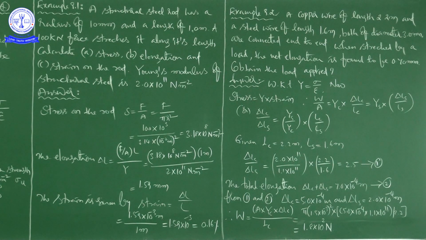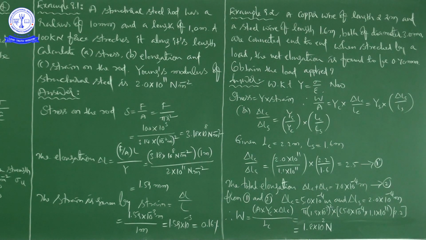Next, continuation. Next example problem, that is example 9.2. A copper wire of length 2.2 meters and a steel wire of length 1.6 meters, both of diameter 3.0 millimeters, are connected end to end. I hope you are able to imagine end to end. One material is copper, another one is steel. For copper wire the length is 2.2 meters and for steel wire the length is 1.6 meters, but the diameter is the same, 3.0 millimeters for both, connected end to end.